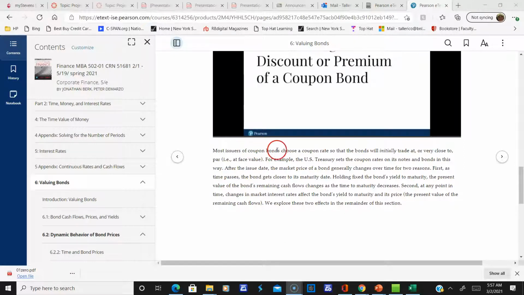So most issuers of coupon bonds choose a coupon rate so the bond will initially trade at or very close to par, or its face value. Par is face value. So the U.S. Treasury sets the coupon rates on its notes and bonds in this way, okay.